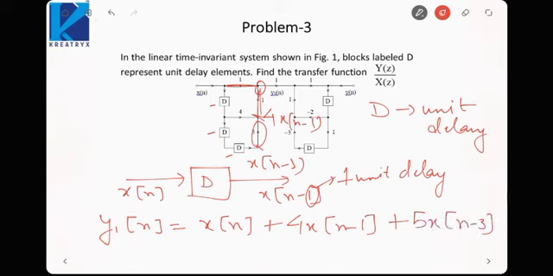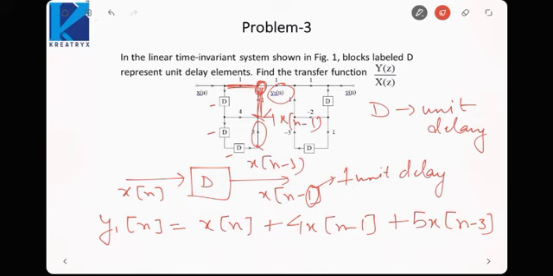In such kind of problems, each node or each intersection represents summation. Whatever signals are incident at that node will be summed up to give the outgoing signal. Or you can consider it in terms of KCL: the sum of incoming signals equals the outgoing signal. So the outgoing is y1[n], and the incoming is x[n] plus the signals coming from the loop.